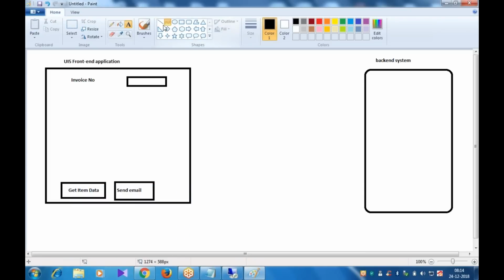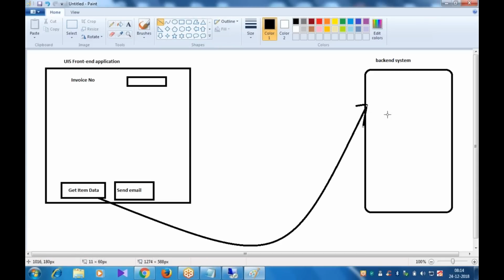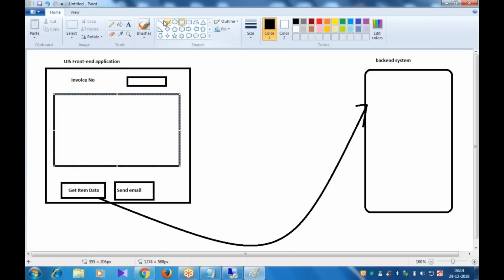Whenever I click on the get item data button, the invoice number the user has entered in the front end has to be sent to our back end system. This back end system will retrieve the data from the header table and item table, and it has to return some data. That data we are going to show to the user in the form of a table.